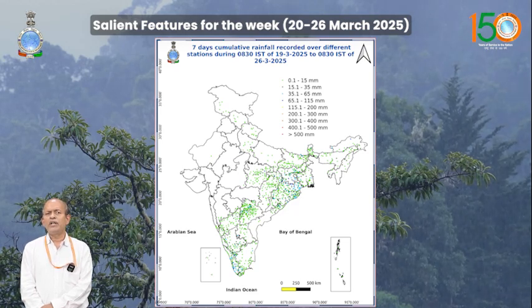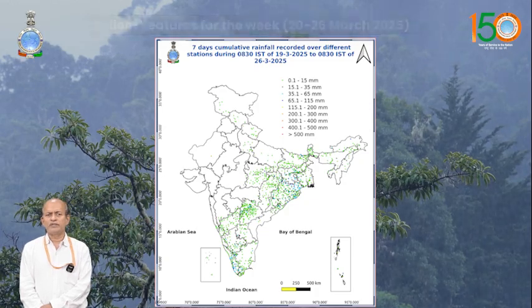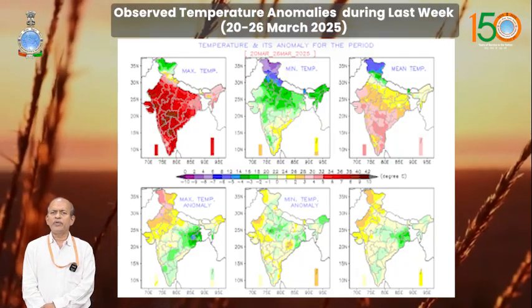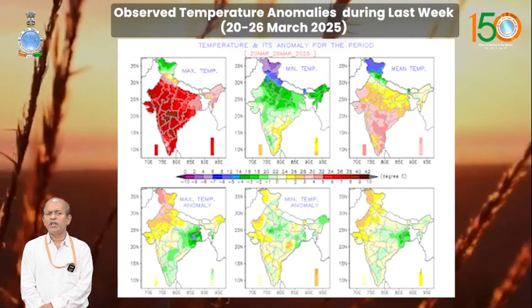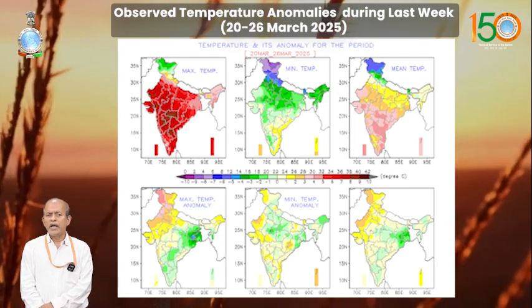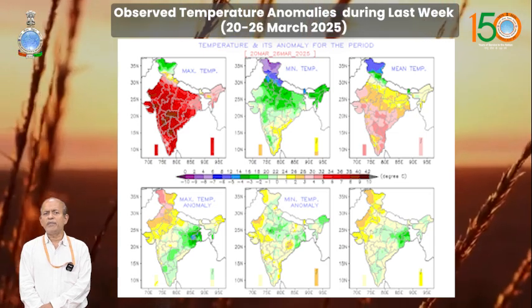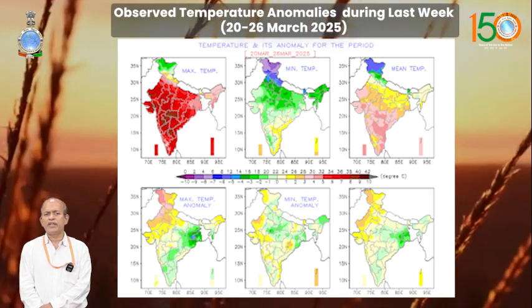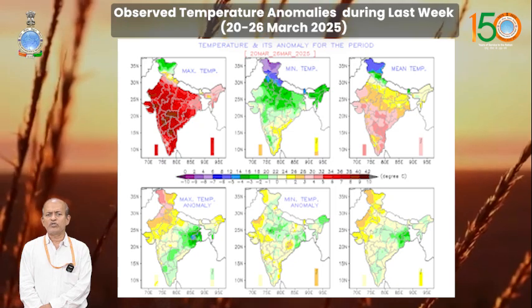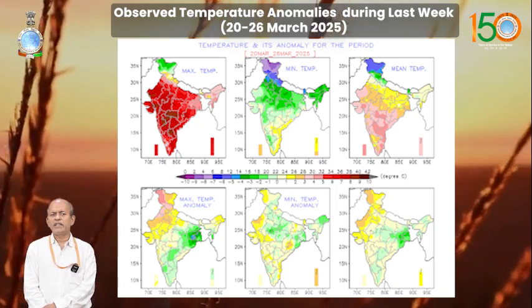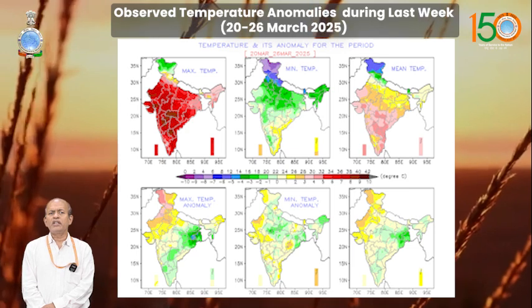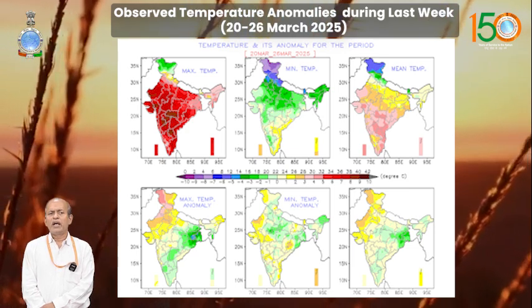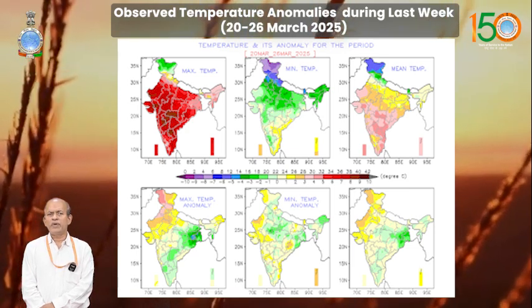WD-associated rainfall was also there over the northern part of the country, associated with north-south lower level wind convergence over the region. Maximum temperature during the week 20 to 26 March was above normal over the northwest part of the country, and as a result the mean temperature, that is the average of maximum and minimum temperature, was also above normal over northwest India. However, over east central and southern parts of the country the temperature was below normal, and no heat wave conditions prevailed during the week.